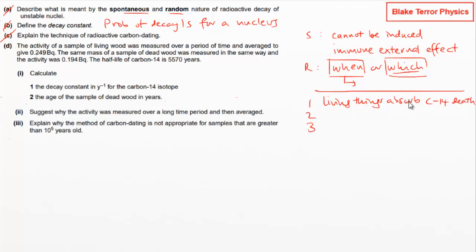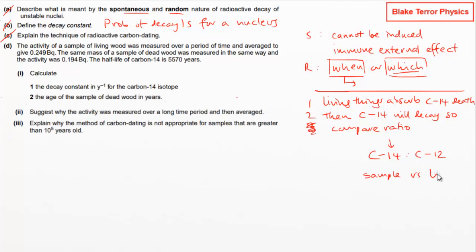And then so when it dies, it's got a particular ratio of carbon-14 to carbon-12. So then we can say that the carbon-14 will decay. So we can compare, let's get that out of the way. So yeah, we need to compare the ratio of carbon-14 to carbon-12 in the sample versus something living. So we take something living in the present day.